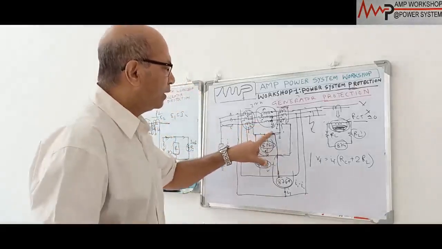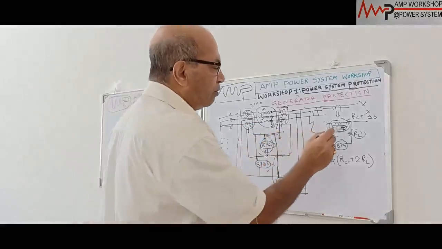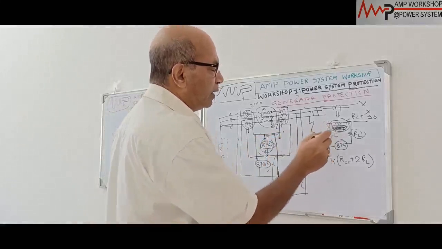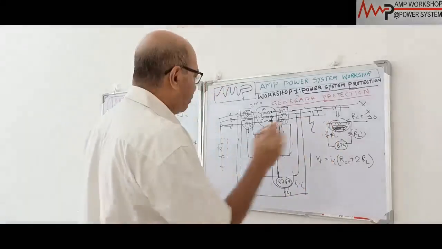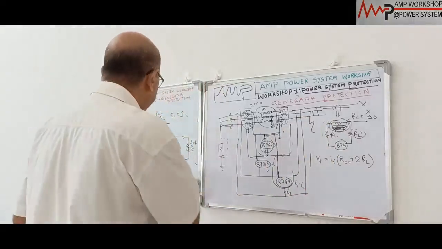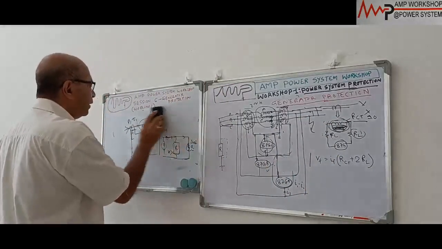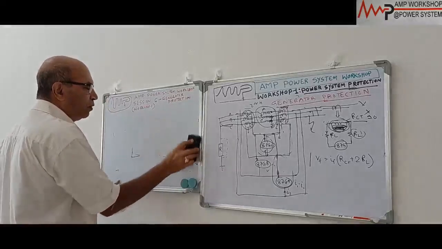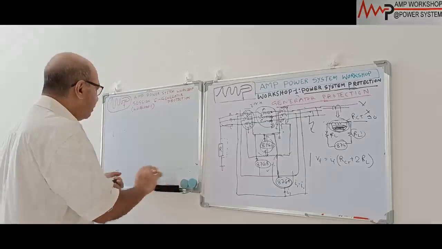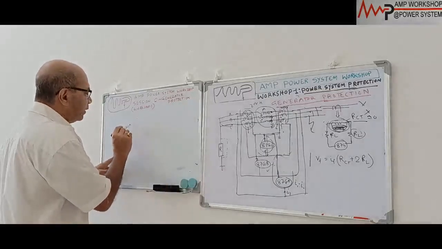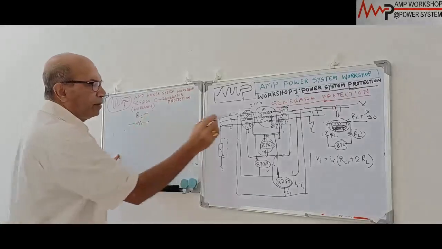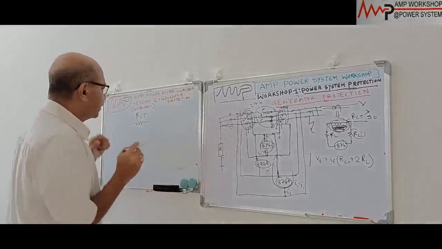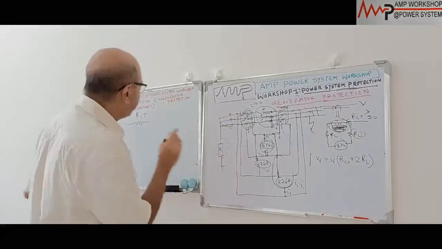If we see the equivalent circuit, one of the CTs gets saturated. If that CT gets saturated, it has no resistance, so this path is short. And the other CT, how is it? I am showing over here the healthy part of the CT. This is the healthy part of the CT. This is the RCT. But this CT is not saturated. This CT is RCT.